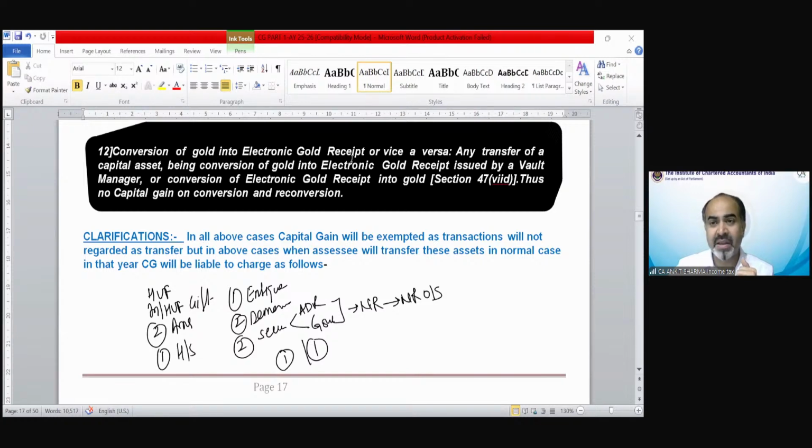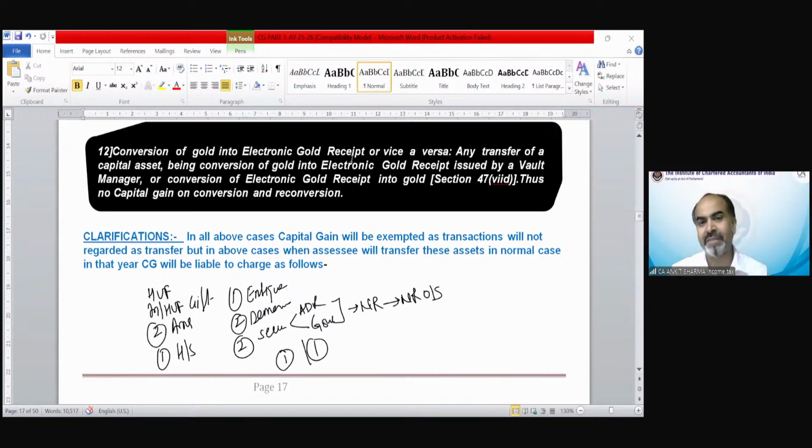That might be theoretical provision should be asked out of these provisions, or there could be numerical provisions, more probability out of these 12 cases in which there are no capital gain taxability. That means if there is a question like A Limited has transferred asset to B Limited and B Limited is an Indian company, calculate capital gain.